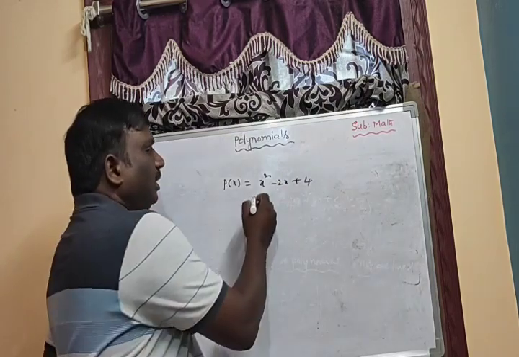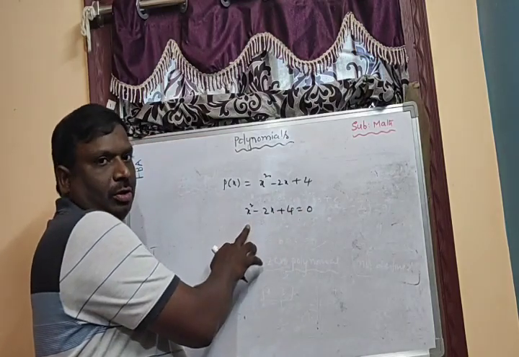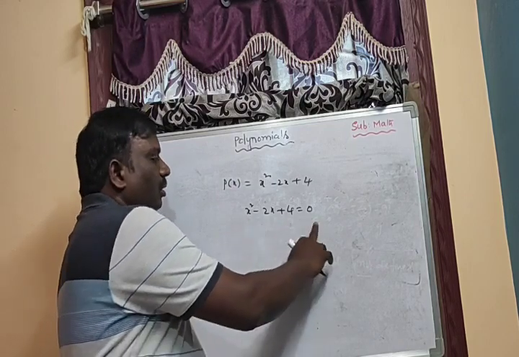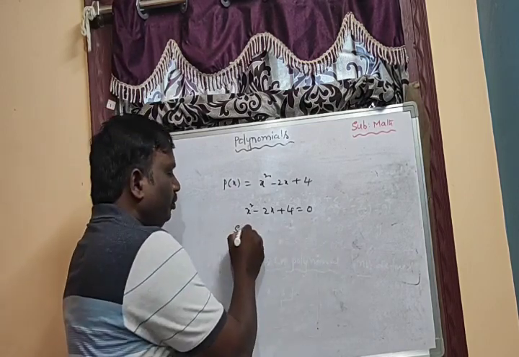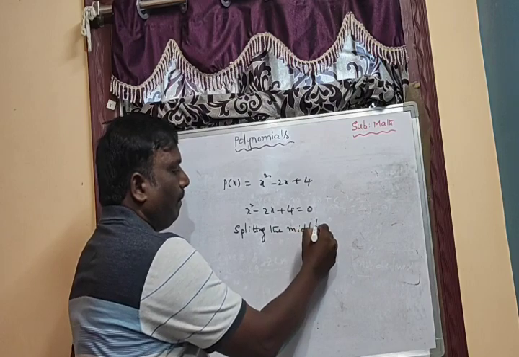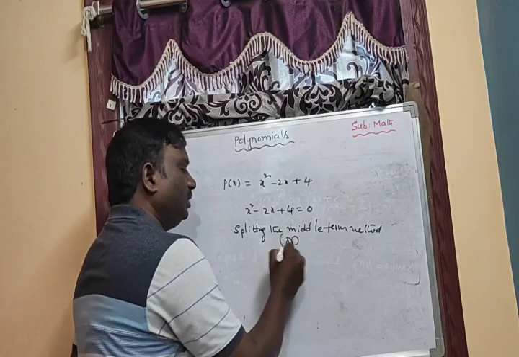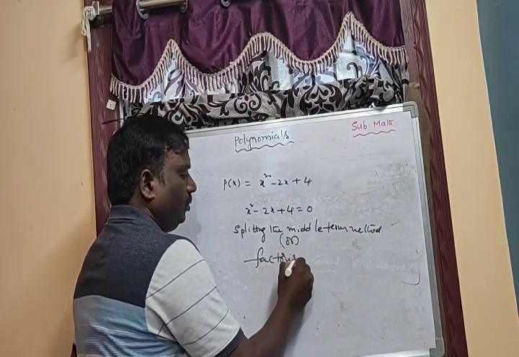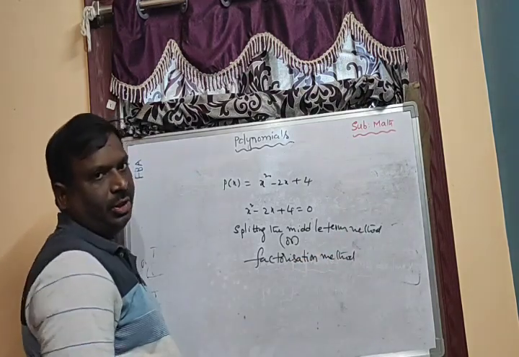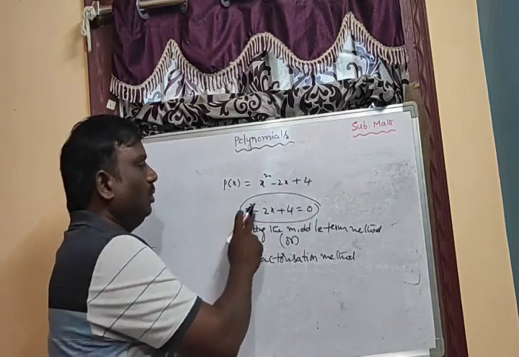How to find the value of x? x square minus 2x plus 4 equal to 0. This is a quadratic polynomial. We find the value of x by using the splitting the middle term method, or factorization method. With either method, you can find the two values for x. Those two are the zeros of the polynomial.